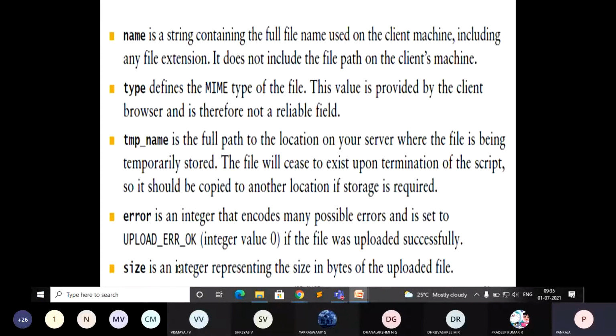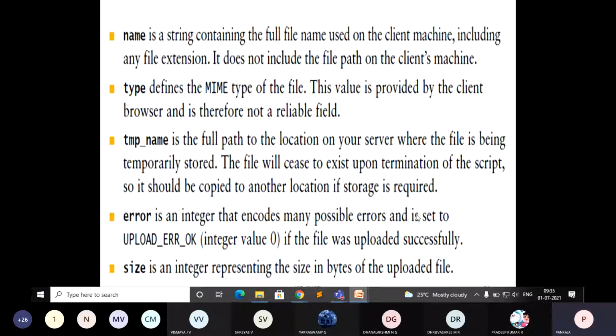Okay, so next error. What type of error may occur when you are uploading a file? It is an integer. It is going to return an integer that encodes many possible errors. We'll look into this in detail. Depending on the value it returns, you will come to know what type of error is occurring.